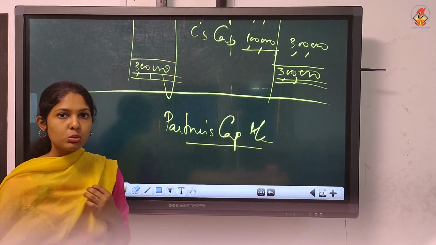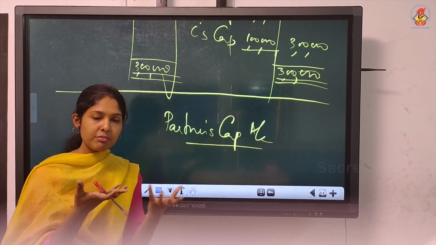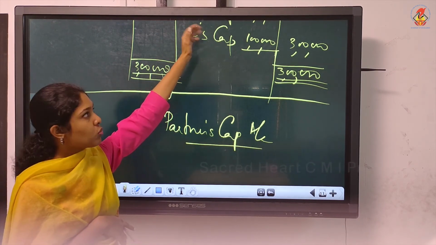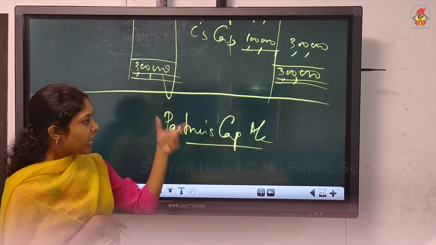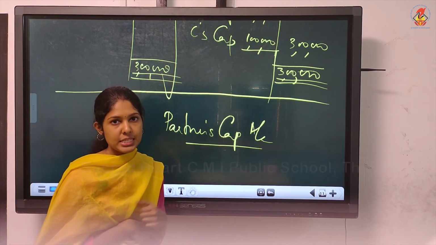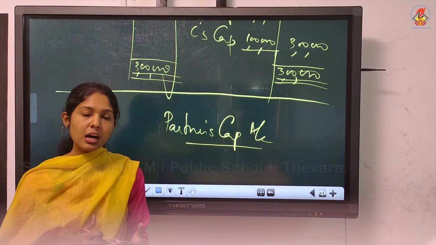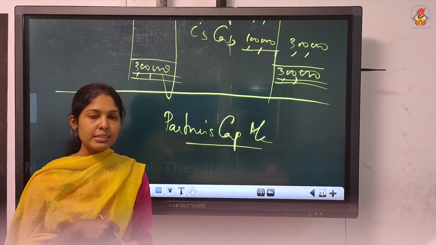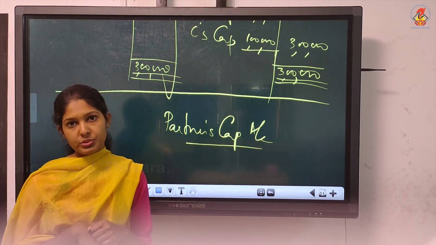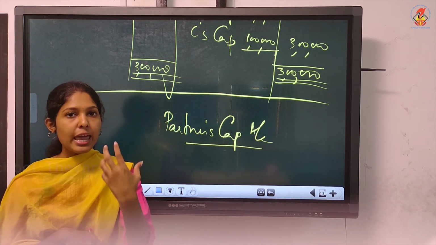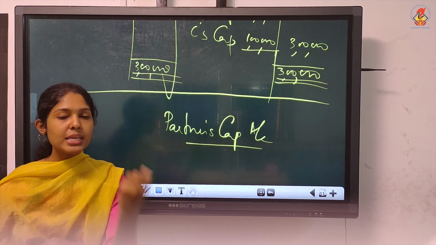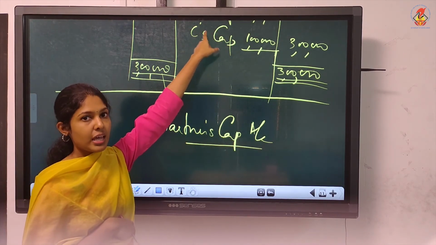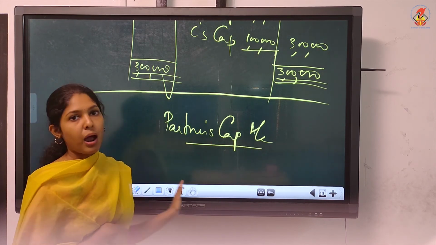How will you give? Usually it is to be given by A and B if nothing is mentioned, but already they are having a loss. So we can't take right now. So we didn't deduct it in P&L appropriation. That is why we are doing this partners capital account. So what are we going to do? Right now A and B can't pay anything. So later we will take it from their account, means we will debit their capital accounts now. The meaning is later the amount will be taken from A and B's account and it will be given to C. Right now we can't take anything because they are having a loss.